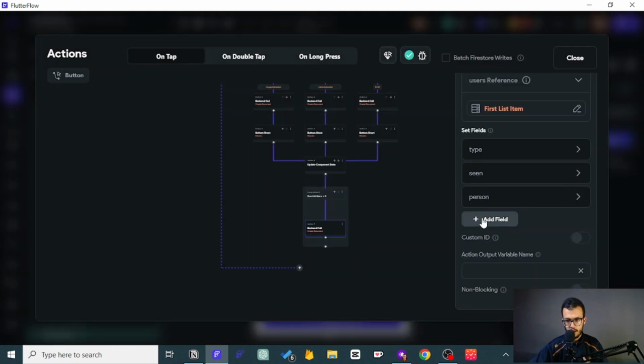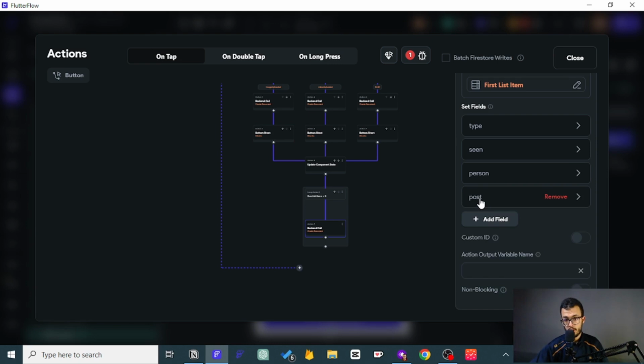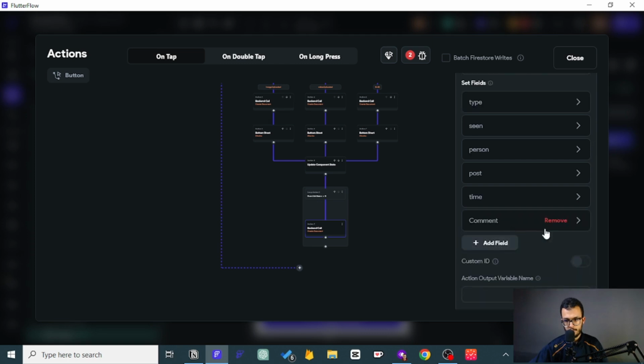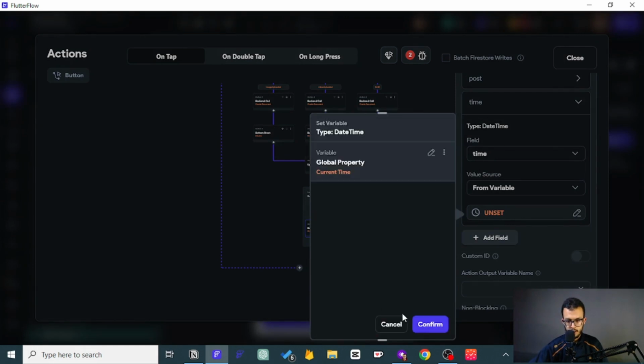And so the post, well, the post is not something that we can, so we can actually put this one here. We can actually fill it out. So maybe we don't need it, but let's actually just move on. We don't need the comment, of course. So let's just break them all and then remove those we don't need. So for the time, remove reply for the time. We wanna come and say current time.